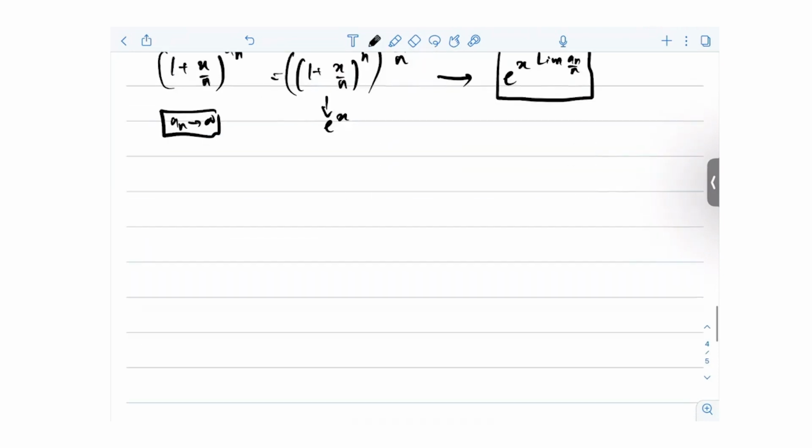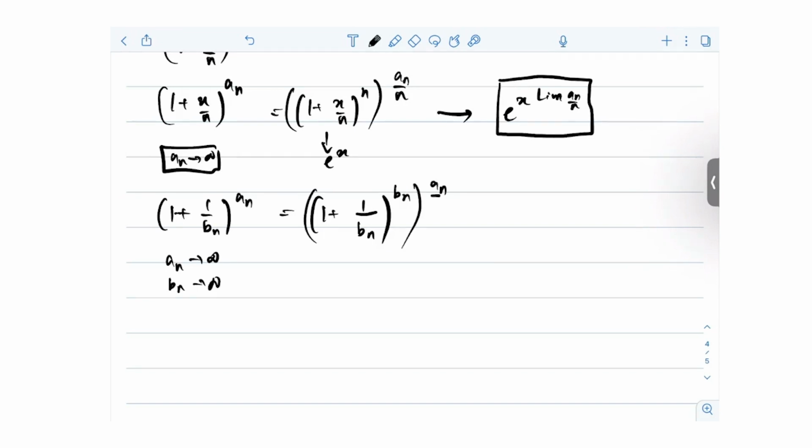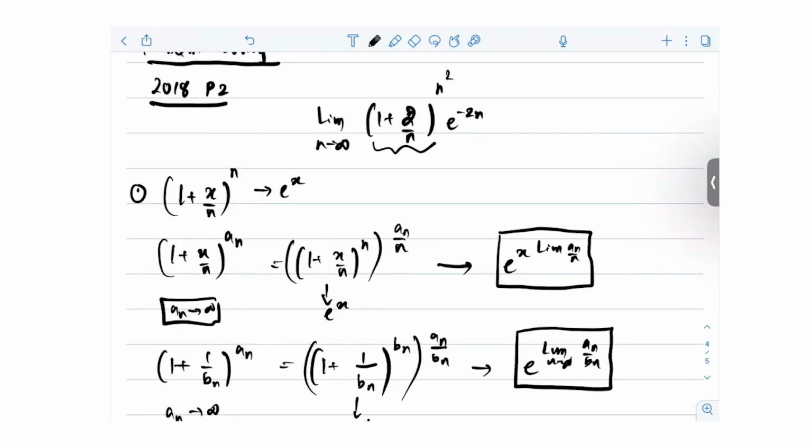So in general, you can write this as, instead of an, you can do bn. So 1 plus 1 by bn whole to the power n, where an and bn both go to infinity. You can see that it's nothing but 1 plus 1 by bn whole to the power bn. This goes to e to the power 1 whole to the power an by bn. So therefore this goes to e to the power limit n tends to infinity an by bn. Got it? So therefore, in some sense, this will go to what?